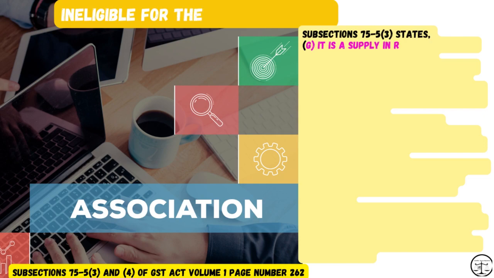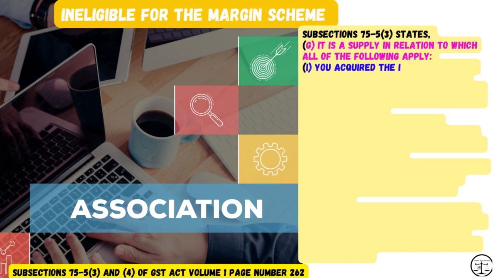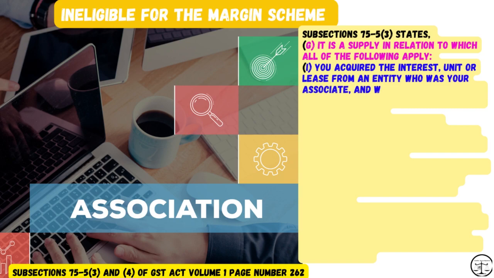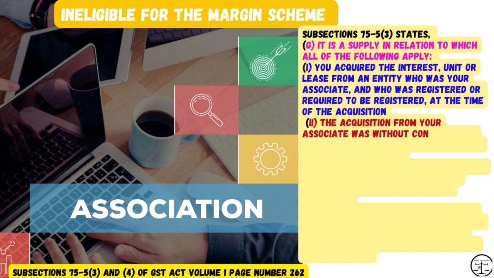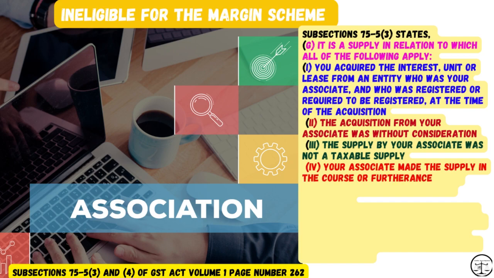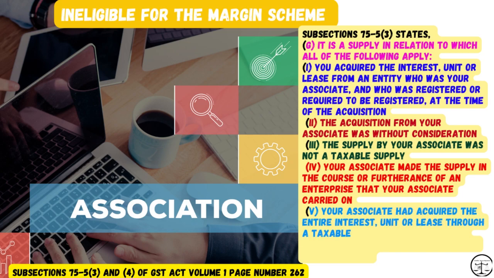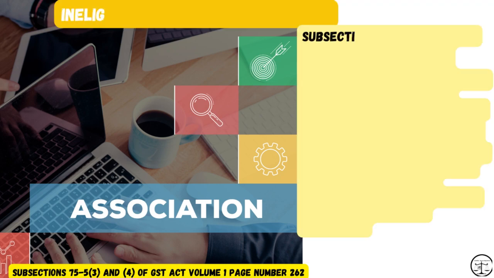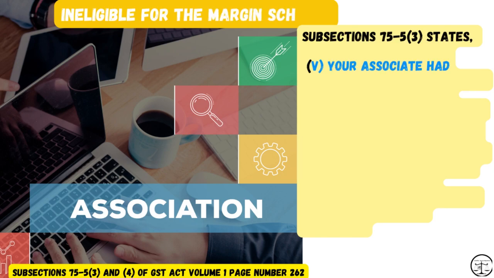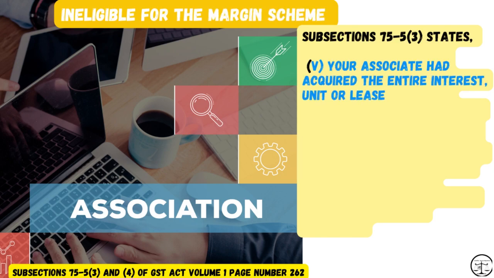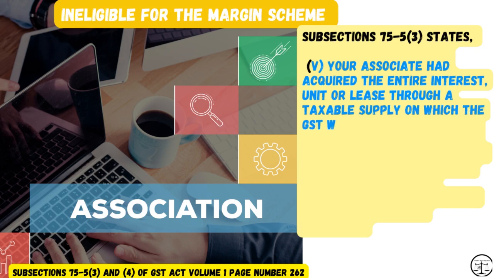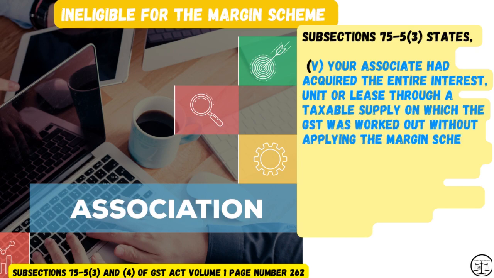G. It is a supply in relation to which all of the following apply. 1. You acquired the interest, unit or lease from an entity who was your associate, and who was registered or required to be registered at the time of the acquisition. 2. The acquisition from your associate was without consideration. 3. The supply by your associate was not a taxable supply. 4. Your associate made the supply in the course or furtherance of an enterprise that your associate carried on. 5. Your associate had acquired the entire interest, unit or lease through a taxable supply on which the GST was worked out without applying the margin scheme.